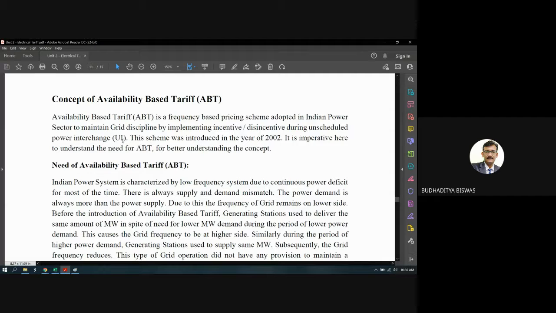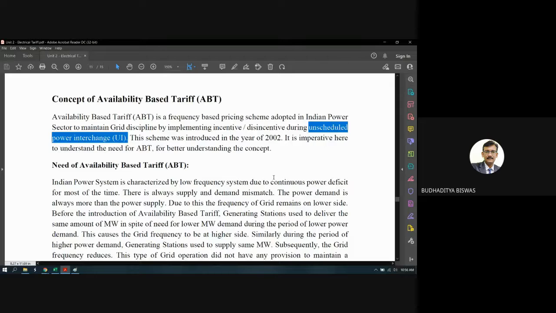Here you need to understand what is called unscheduled power interchange, or UI, and what is the price scheme based on the frequency. Because here we need to maintain the frequency of 50 hertz as constant, but sometimes we are not able to maintain this, and there is a limit. Within this limit the frequency may fluctuate.